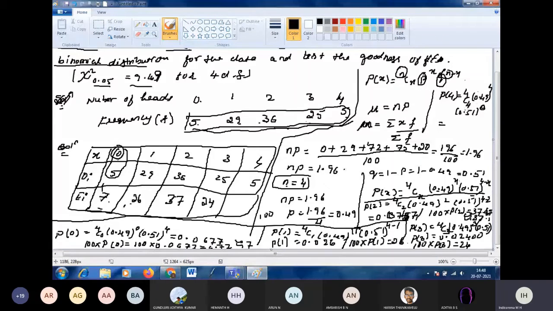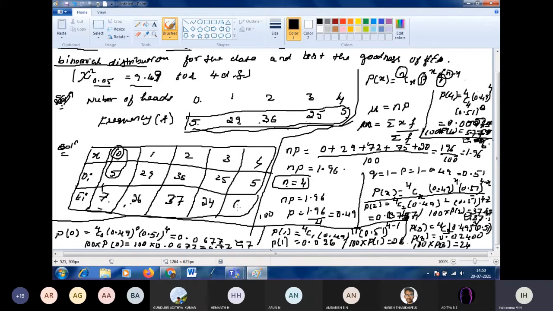So 0.49 to the power of 4 is 0.05765. If you multiply this with 100, 100 into P of 4 is equal to 5.77, which is approximately equal to 6.